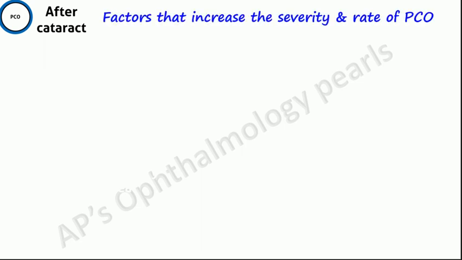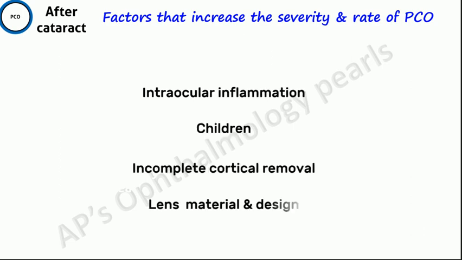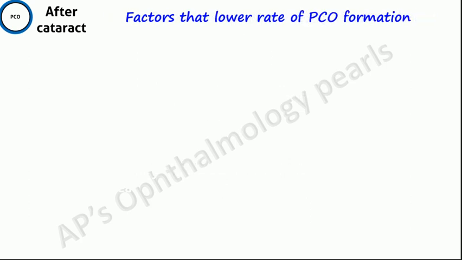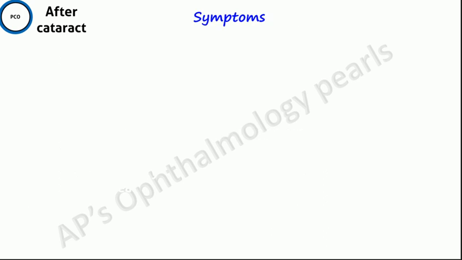What are the factors that increase the severity and rate of PCO? Intraocular inflammation in children, as mentioned before, incomplete cortical removal, and certain lens materials and designs tend to favor more of after cataract formation. Hydrophilic acrylic intraocular lenses with square edge optics tend to lower the rate of PCO formation.